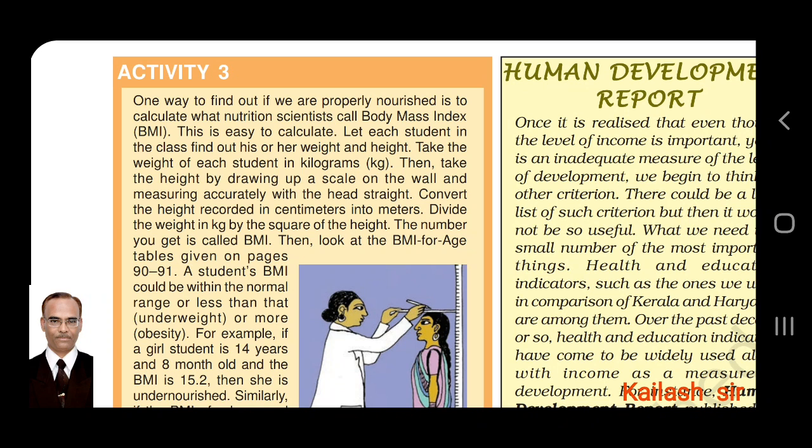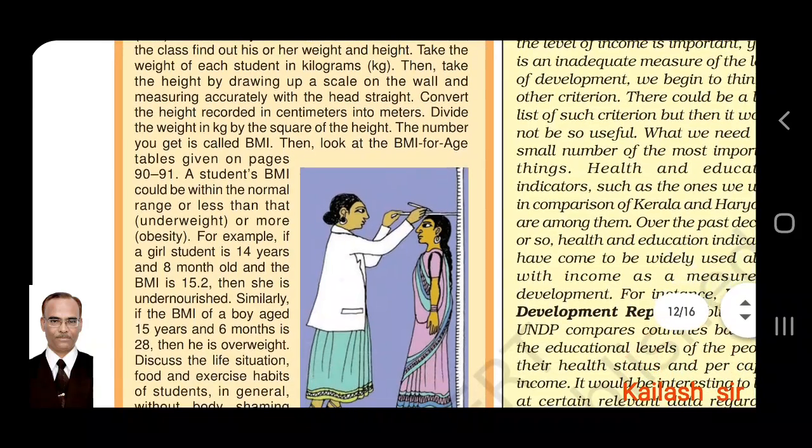Measure each student's weight in kilograms, then take the height by drawing up a scale on the wall. Inch tape can be used, measuring accurately with the head straight, so height can be measured perfectly. Convert the height recorded in centimeters into meters. If you have already calculated in meters, then no need. But if you have calculated in centimeters, you have to convert it into meters.